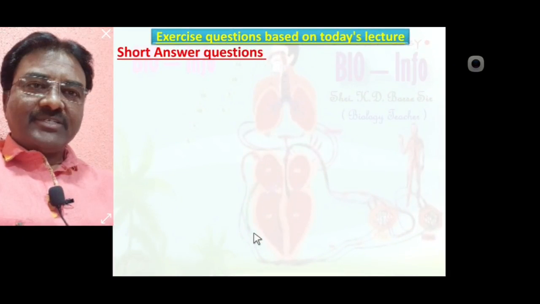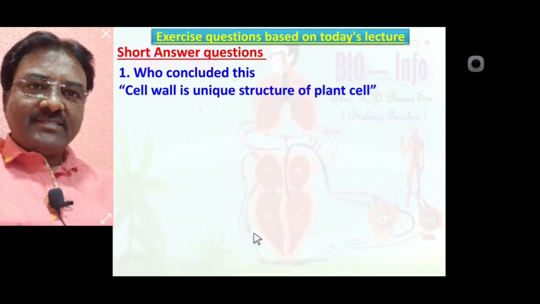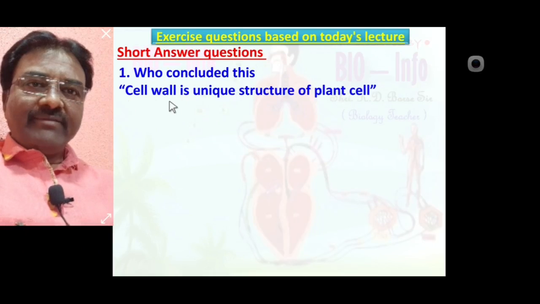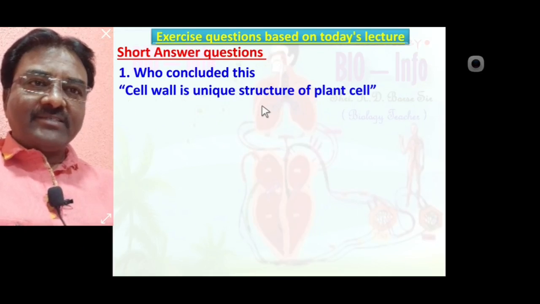Short answer question number 1. Who concluded this cell wall is unique structure of plant cell? Yes, this conclusion is Schwann conclusion, means Schwann concluded cell wall is unique structure of plant cell.